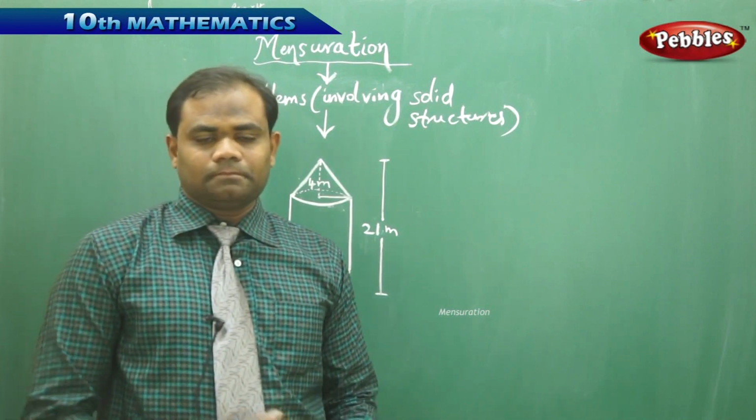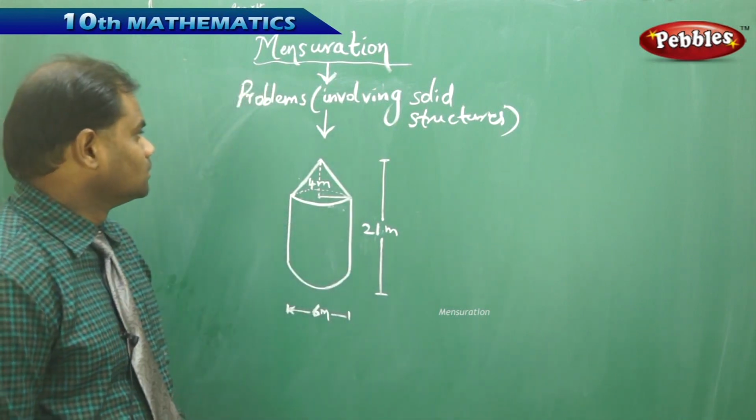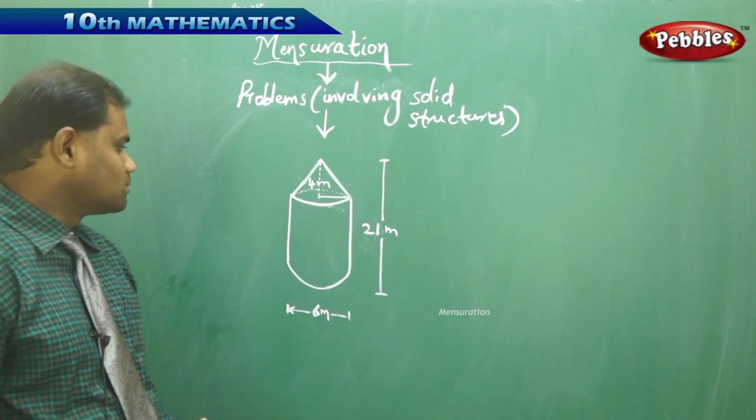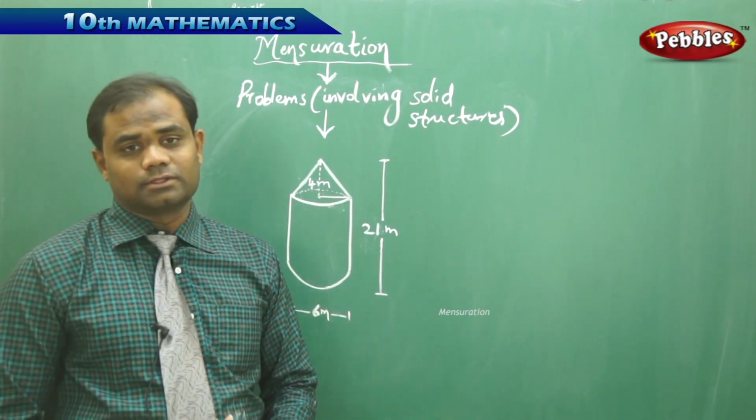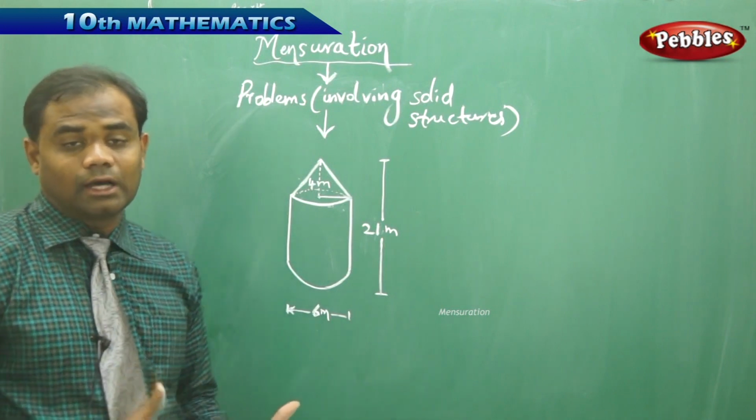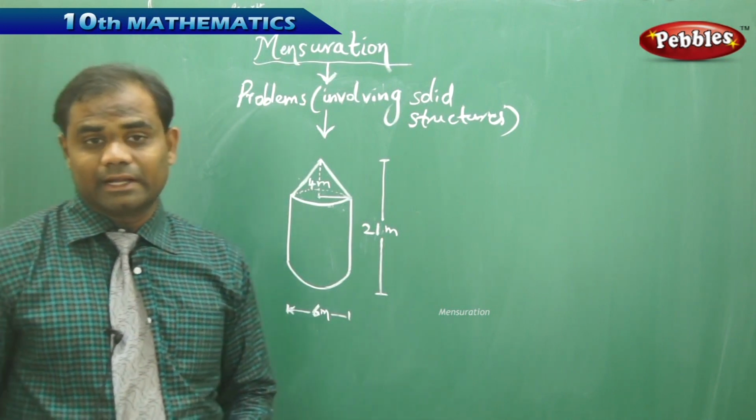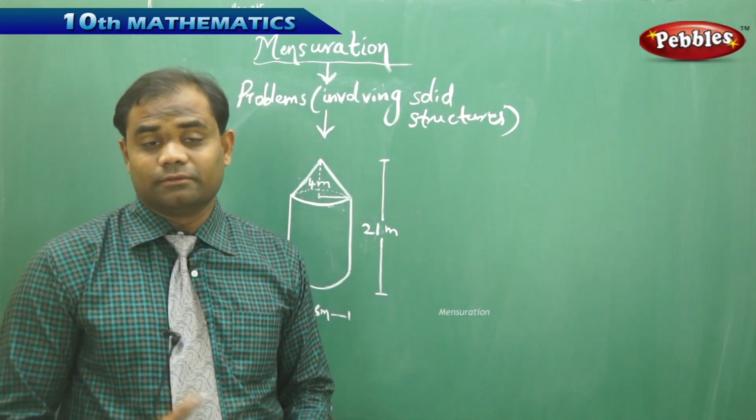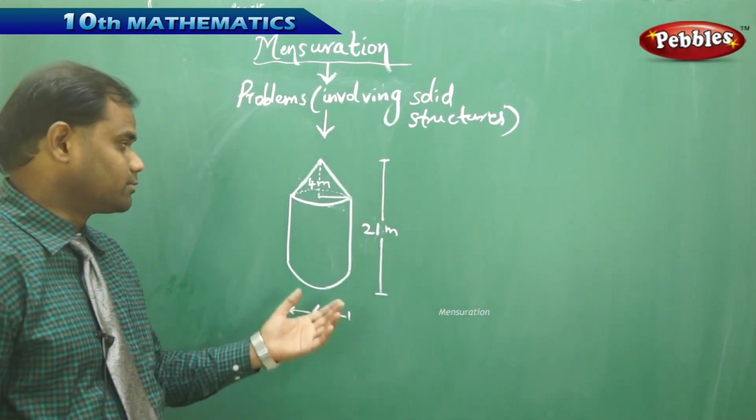Now here, let's take a problem where I have to involve the solid structures. So the problems we're going to practice are on how different solid structures are combined and how we find the lateral surface area or the curved surface area or the total surface area or even the volume of the solid structures.